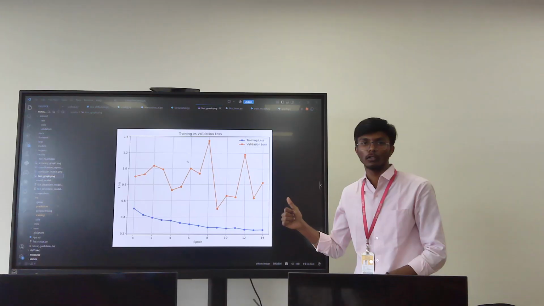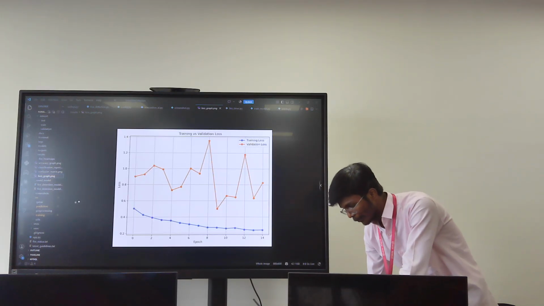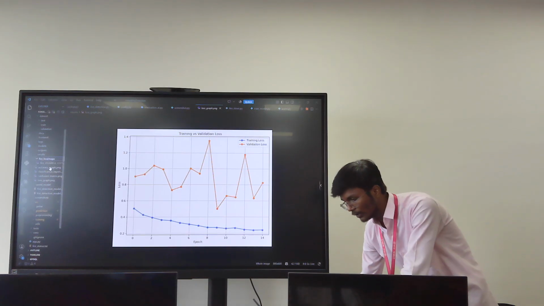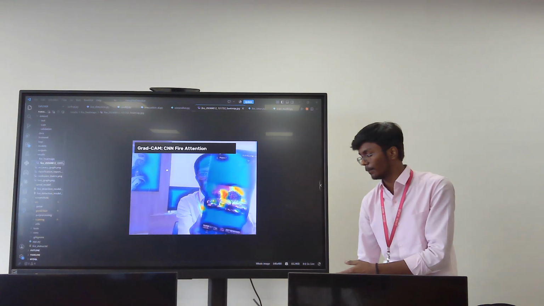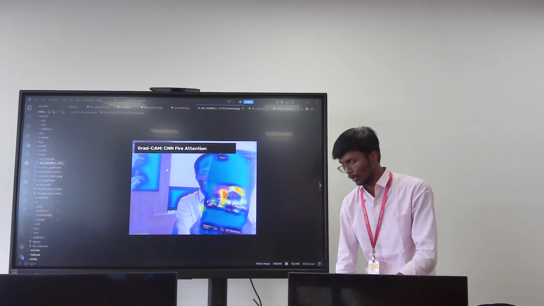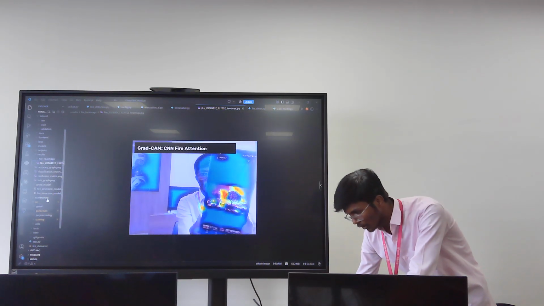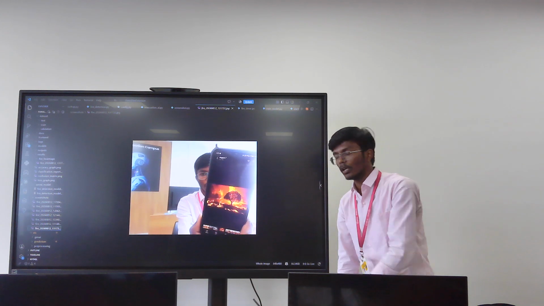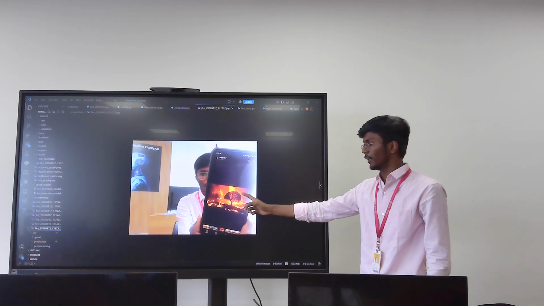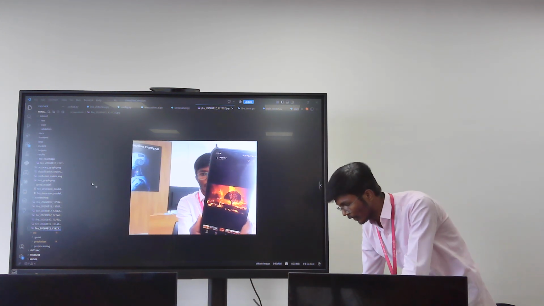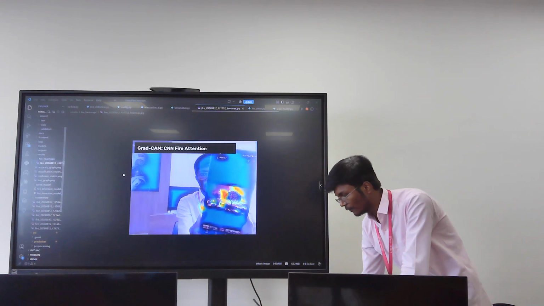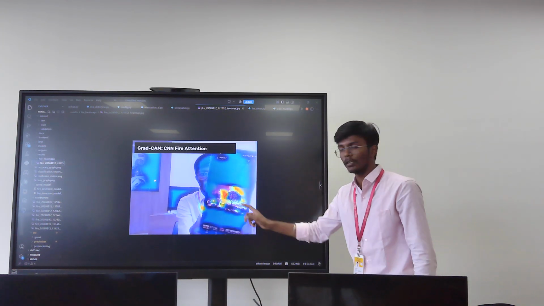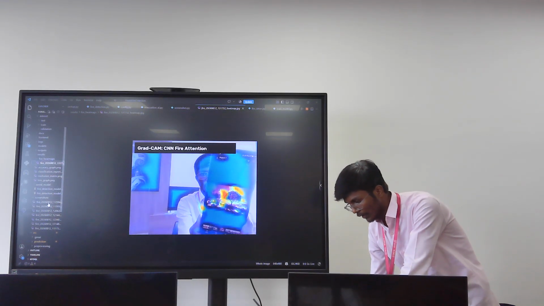This is an example webcam Grad-CAM image and its screenshot. This is the original picture. As you can see, the fire is detected here, and Grad-CAM shows the orange area where the fire is detected.